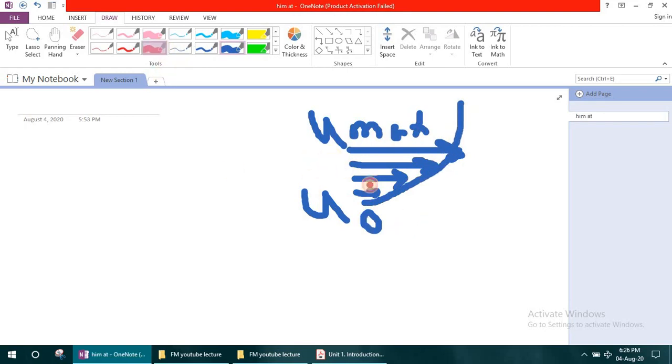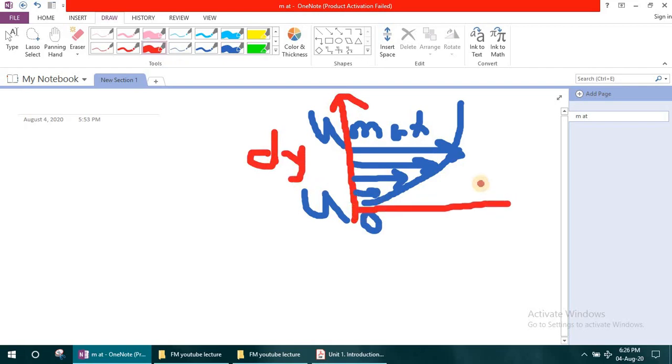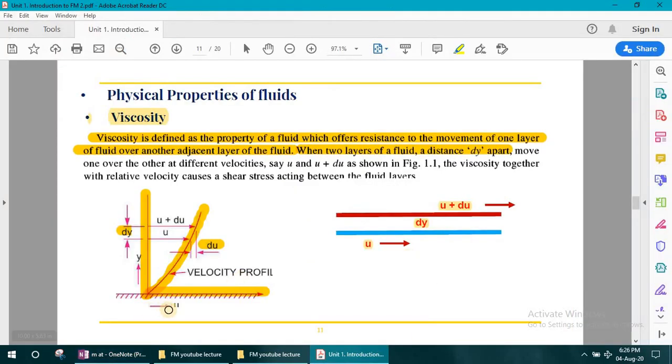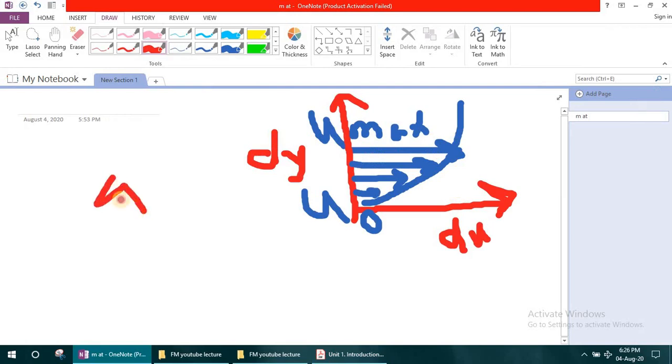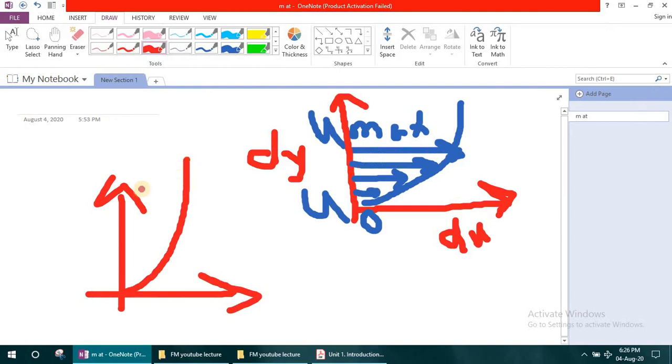Suppose the height difference between the layers is represented by dy, and the velocity gradient is du. This is known as the velocity profile, which I have represented with the help of a graph like this. This is a parabolic shape of a graph. The upper layer will have maximum velocity u max, and the lower layer will have velocity 0, and the middle layers have velocity between maximum and 0.